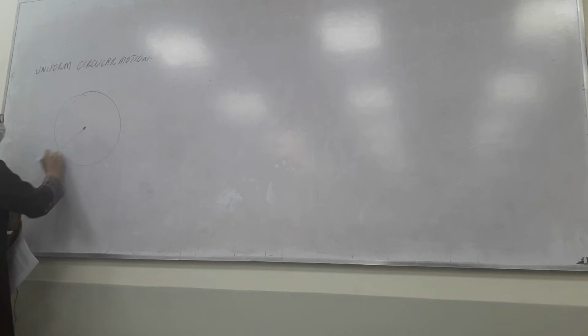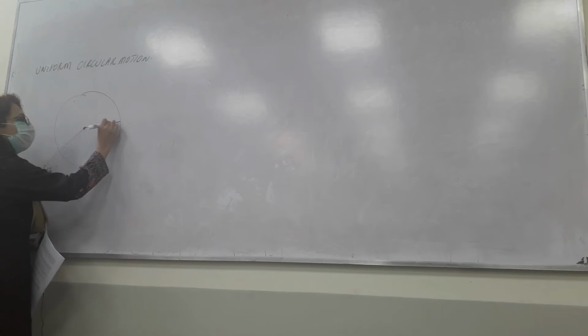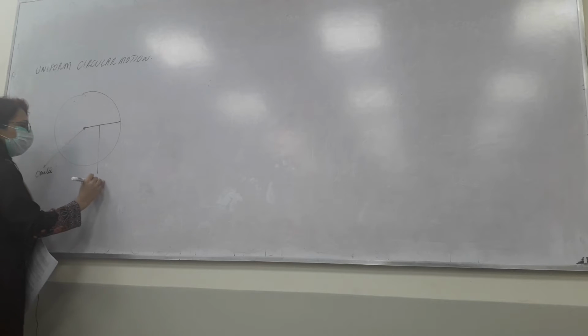One of the things we know about a circle and that we have to know is the center of the circle. Another thing we know about a circle is the radius of the circle, right? You also know that when you're driving a car, if there's a round circular path, there's always a warning sign to decrease your speed, because there are more chances of having an accident if you go at a fast speed because you are experiencing the centripetal force. So it's different than when you're going on a straight path, right?